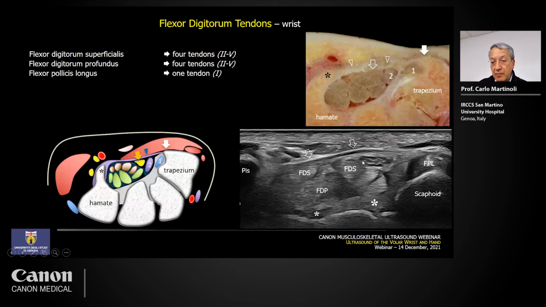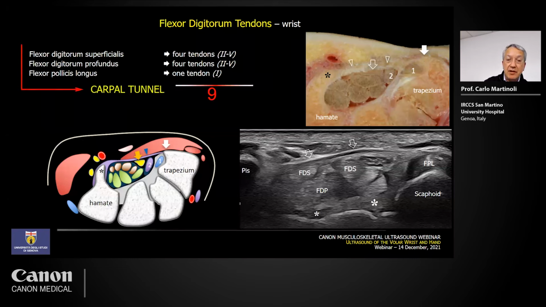The median nerve here is depicted in its short axis. You can see the fascicles, you can see the outer epineurium looking hyperechogenic. But these are the structures you have to check, of course, but there is much more. So the content of the carpal tunnel includes not just these structures, but other relevant structures.